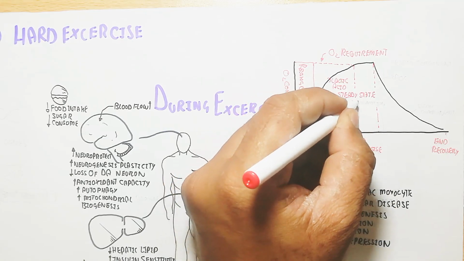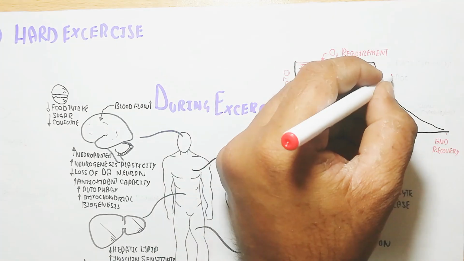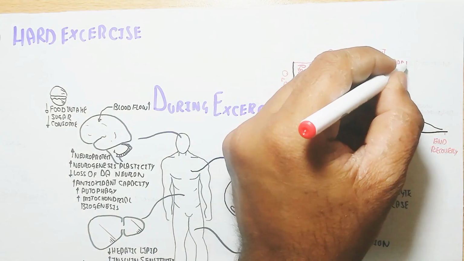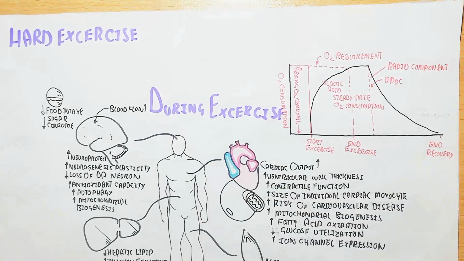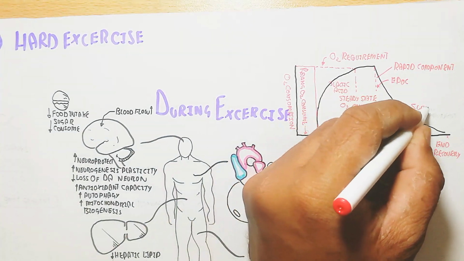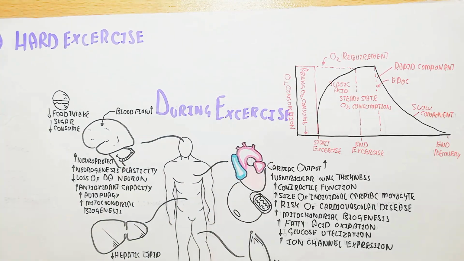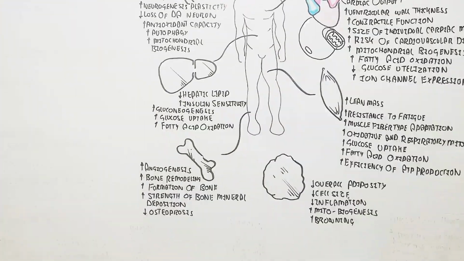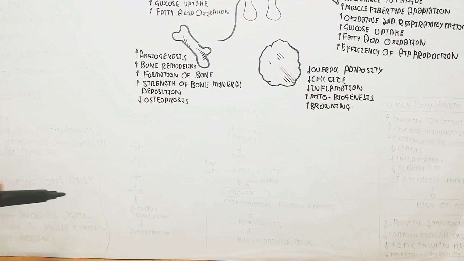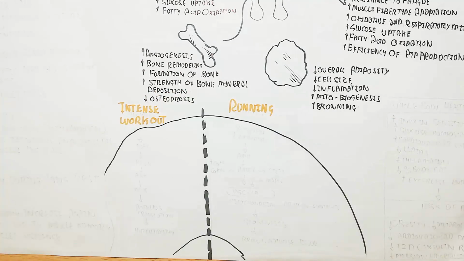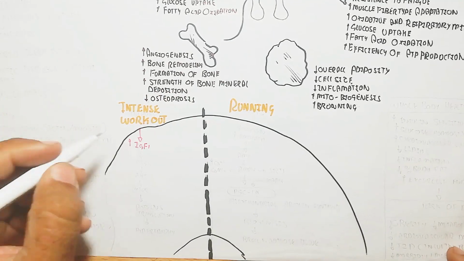Lactic acidosis, anaerobic respiration will occur, and steady state oxygen consumption is required here. This is the peak level, and the rapid component will decrease, and the requirement of all these things will decrease during the recovery, and again there is pain due to lactic acid production, and the slow component.